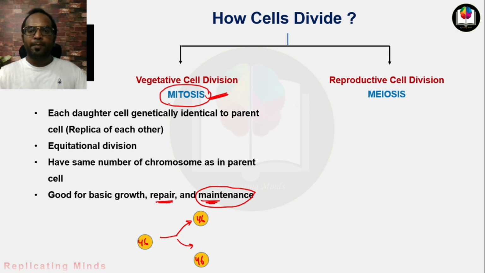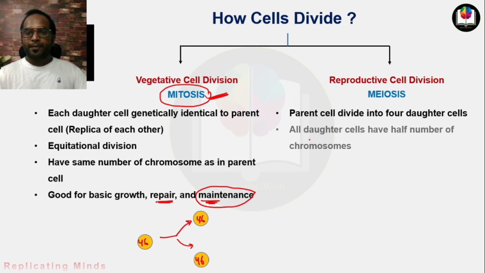Now we talk about meiosis. In meiosis, the parent cell divides into four daughter cells. Second point is that all the daughter cells have half the number of chromosomes. It means that if this is a parent cell, it is divided into four daughter cells.